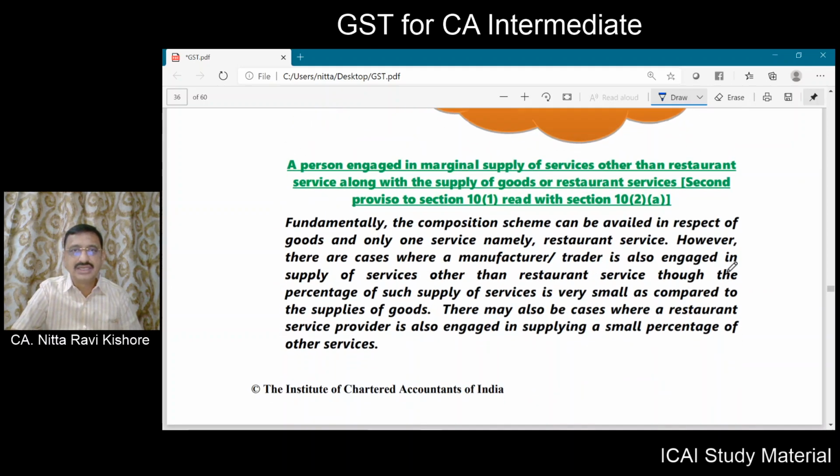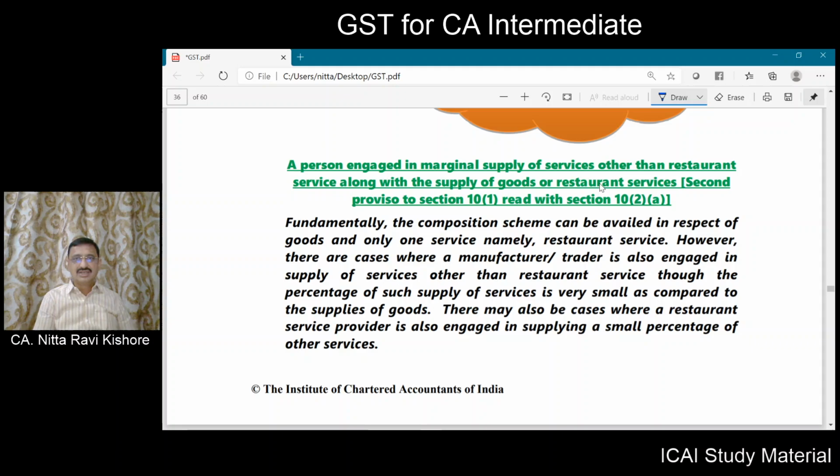Now coming to the next point: the supply of service other than restaurant service. We already understood that generally the composition scheme is applicable for the supplier of goods and supplier of restaurant service. But it may so happen that the supplier of goods may at times provide a small portion of service also. The supplier of restaurant service may provide a small portion of other service also.